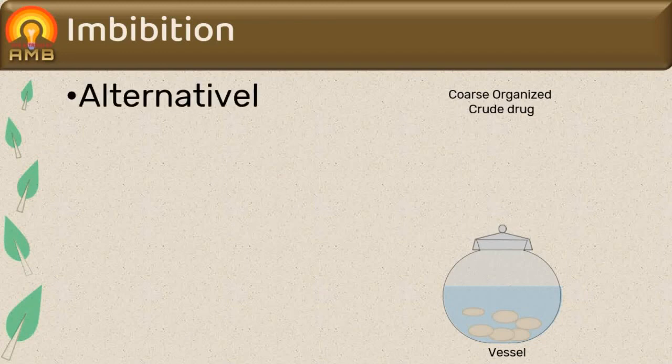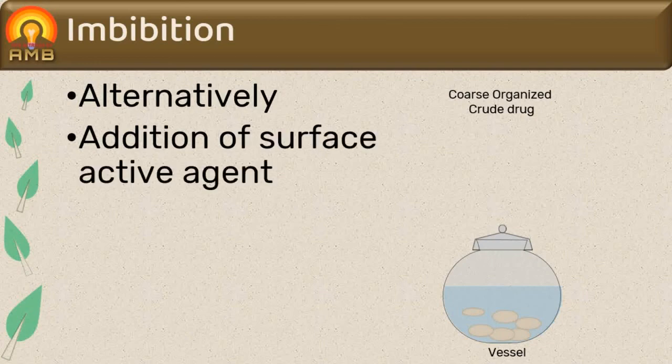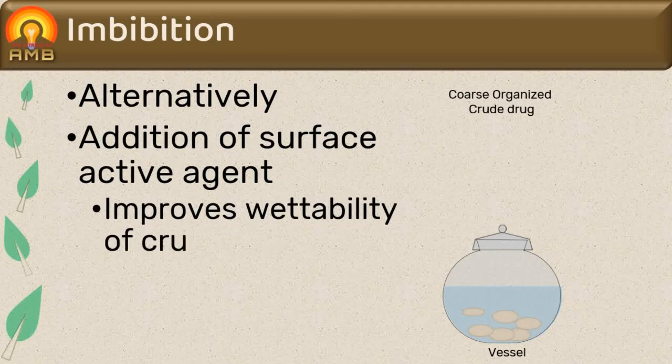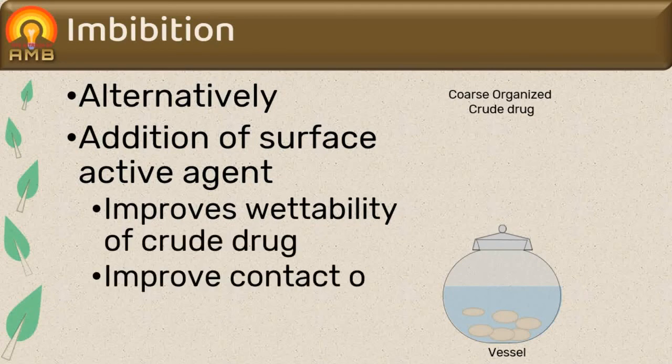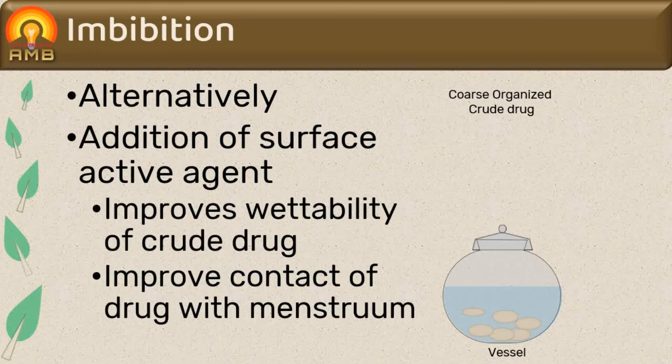Addition of surface active agent can be used as alternative to the imbibition. It improves wettability of crude drug and improves contact of drug with the menstruum.